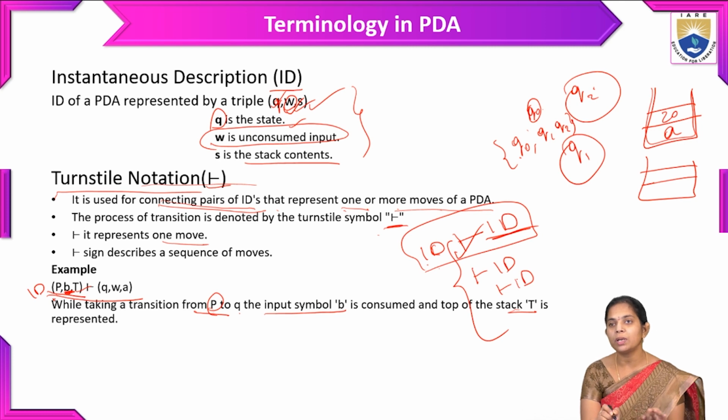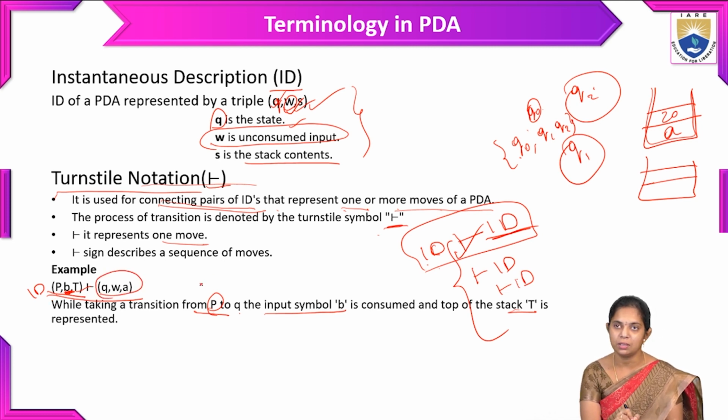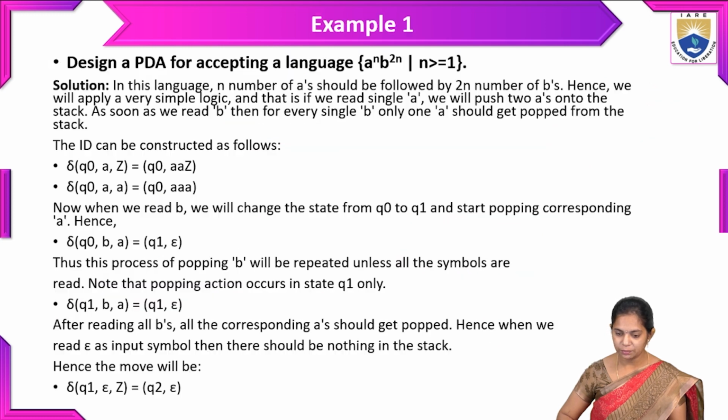It moves to another transition function, so these values are changed. According to that, however many moves there are all come under the turnstile notation. That is a sequence of moves in a given PDA. We will discuss this terminology more in an example.